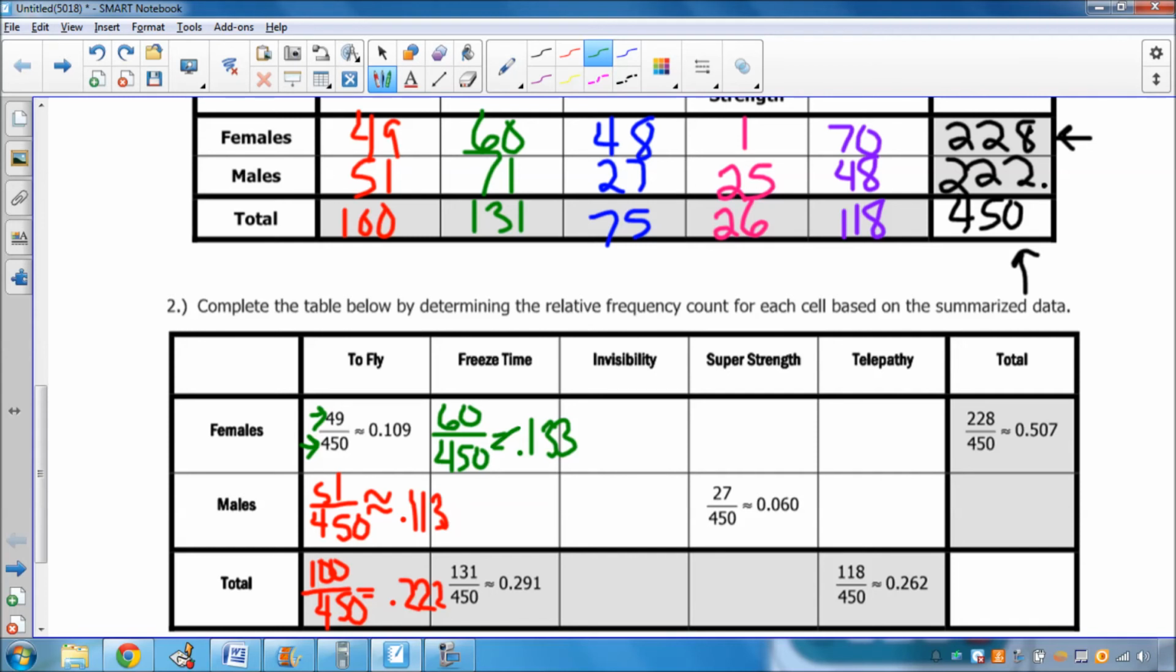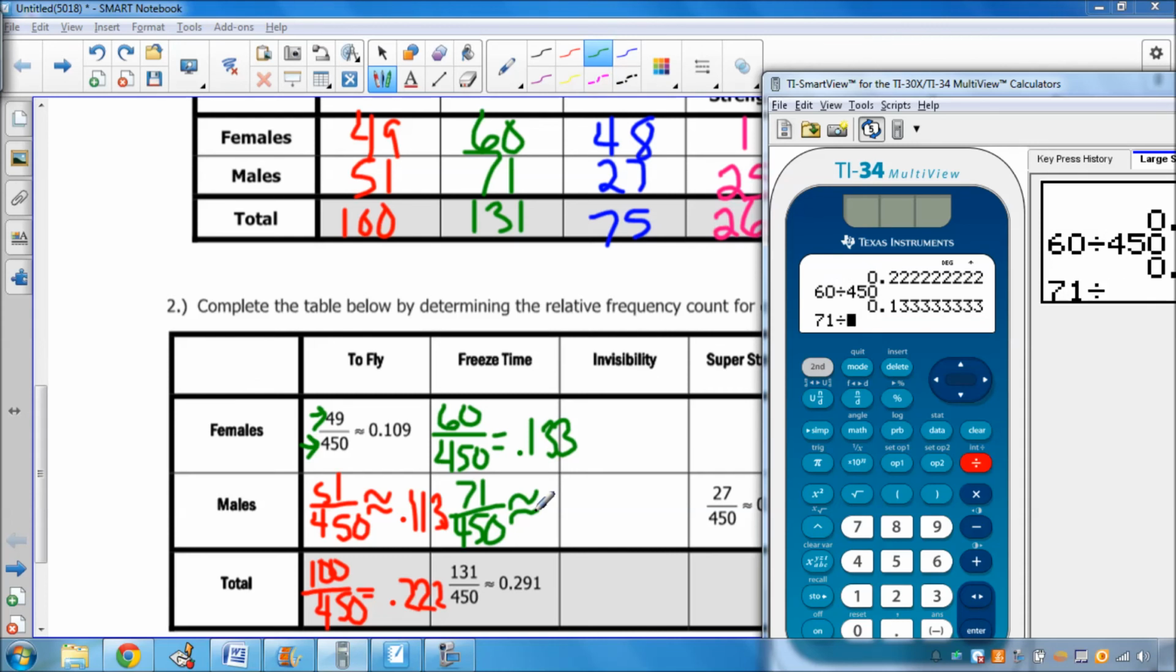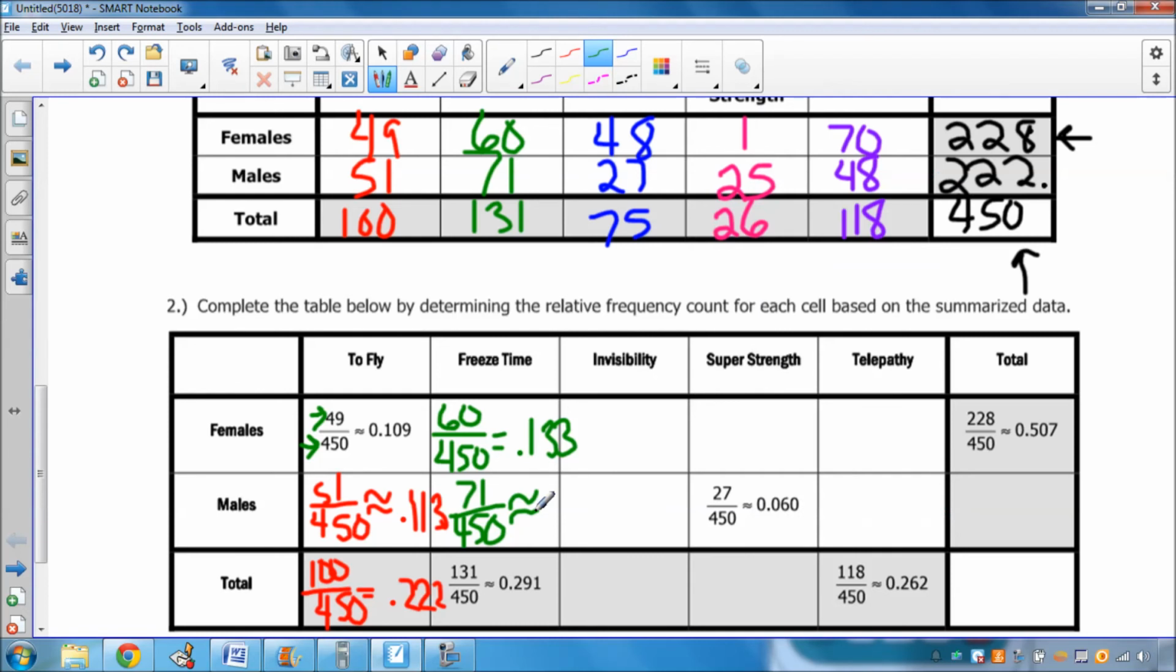And then let's figure it out for males. So it's 71 out of 450, okay? So that's approximately equal to, let's figure this out, 71 out of 450, you should end up getting 0.158 because there's a 7 that comes after it, we got to round it. So 0.158, we get 15.8% of everybody that was surveyed were males that chose freeze time as their answer. And then here, 29.1% of everyone were people who chose freeze time. So 29% of all the surveyed answers ended up getting freeze time as their answer.